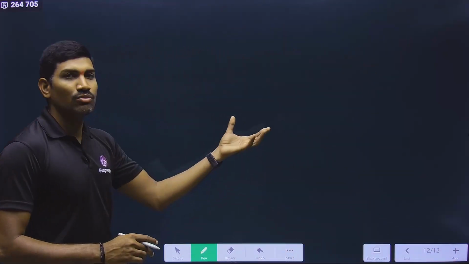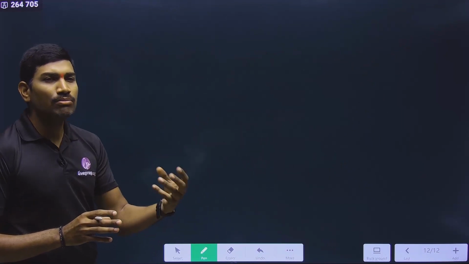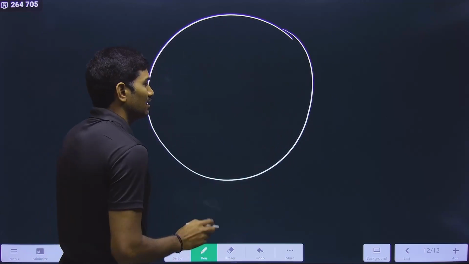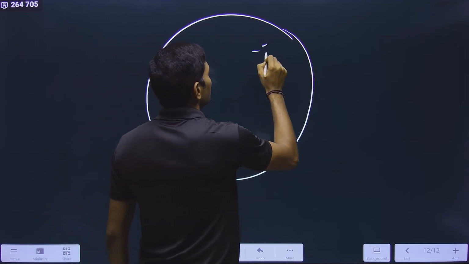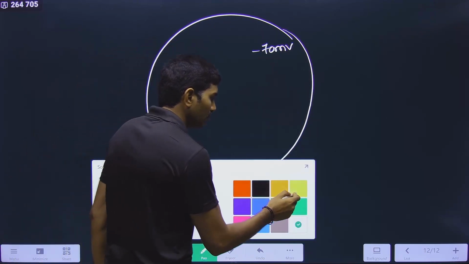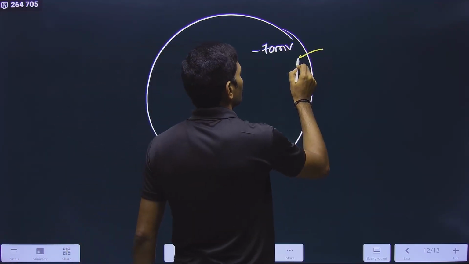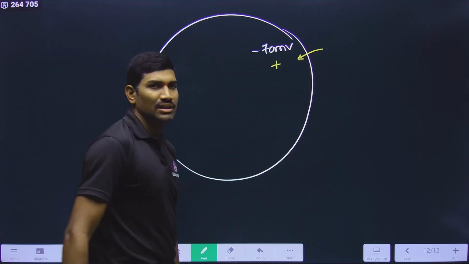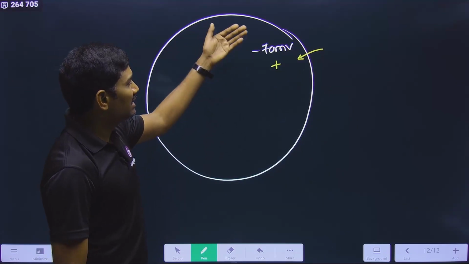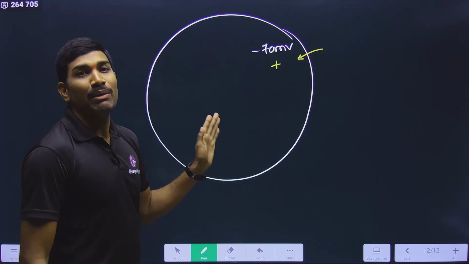Now we are going with the concept slowly. Please remember, I don't want to write the original information here, but almost original information I will try to bring up here. Observe carefully. Inside the cell it is minus 70 millivolt. Now through some process, I will tell you later, suppose some positive ions are coming inside. Add one positive to this minus 70, that means it will become minus 69.